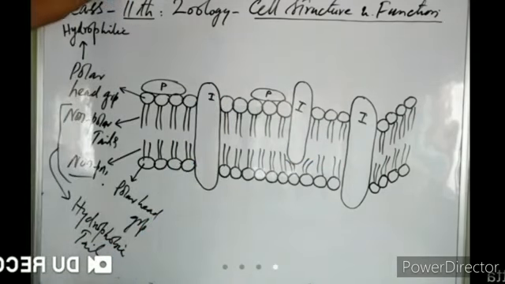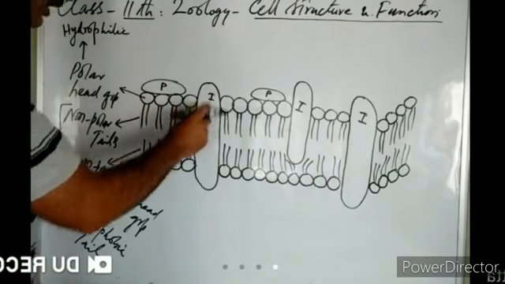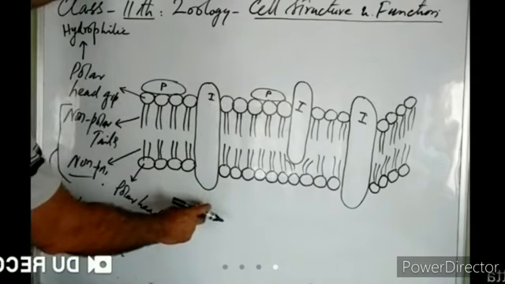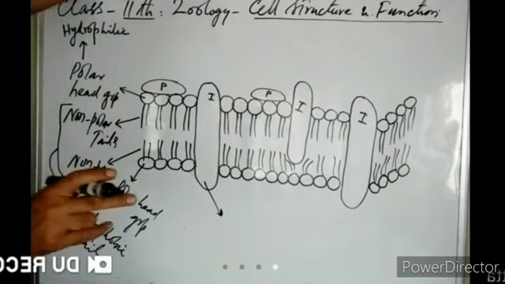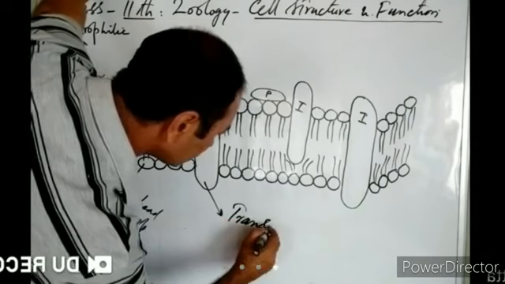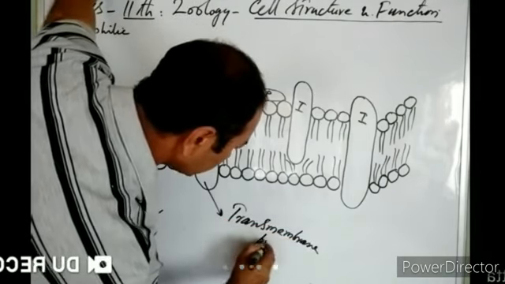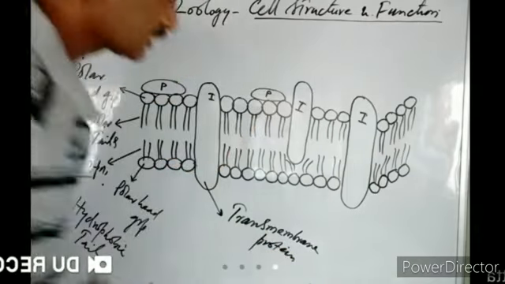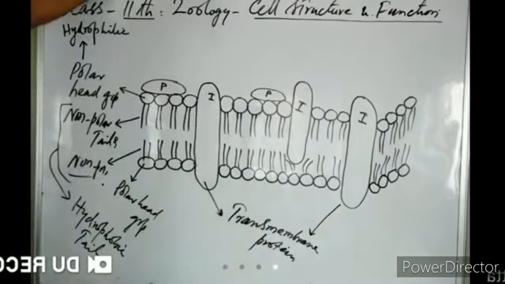Then some of the integral proteins pass right across the lipid bilayer. For example, this protein passes right across the lipid bilayer, right? This protein which passes right across the lipid bilayer is known as a transmembrane protein. This is a transmembrane protein, right?